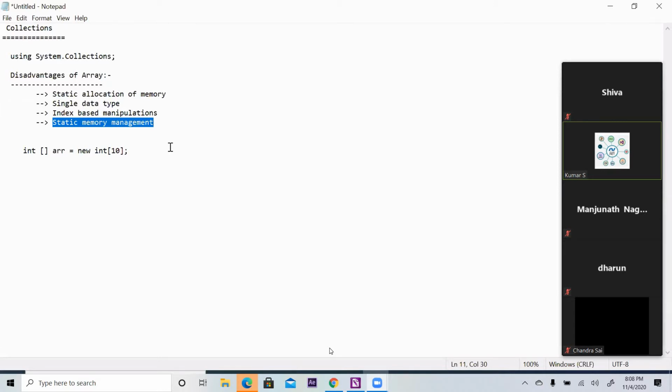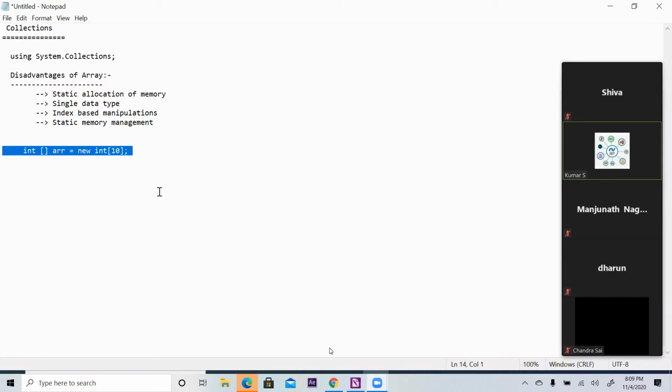Even though you have deleted the data, that memory is still allocated, because at the top of the program, perhaps we have written something like this. So it doesn't bother whether you have given data or not. Simply you declared it and it is reserving that much memory. It is not thinking, hey, data has not yet been given, why should I allocate the memory? But it says, no, I allocate the memory statically and I manage the memory statically.